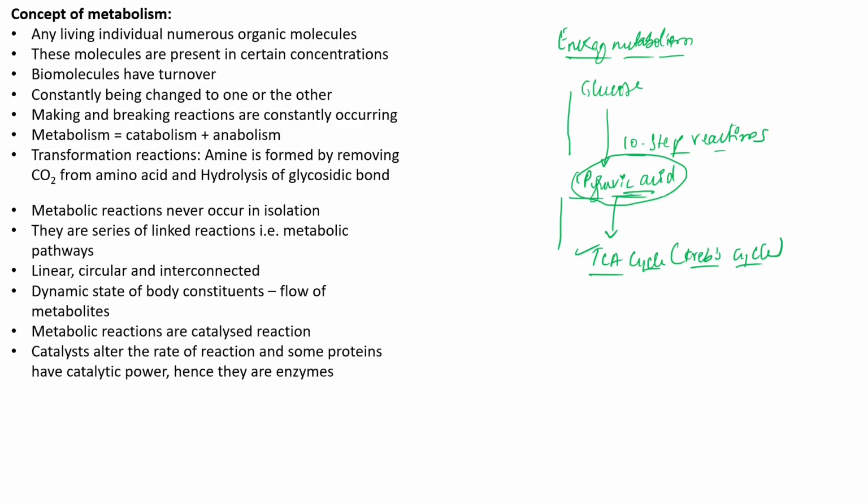Glycolysis does not stop just after the formation of pyruvic acid. The actual process of breaking down glucose into pyruvic acid is complete, but the fate of this pyruvic acid ultimately depends upon whether oxygen is present or absent. If there is oxygen, it will enter into the next cycle, that is the TCA cycle.